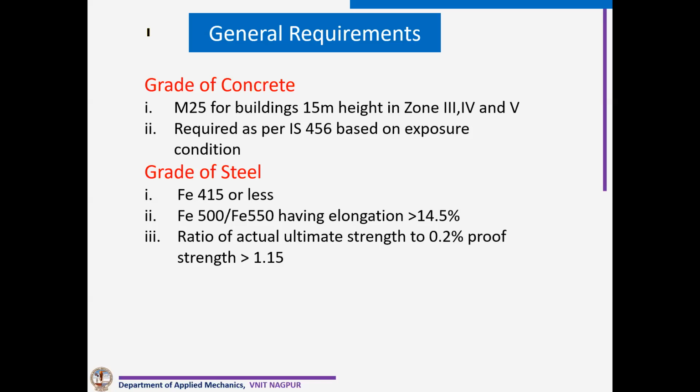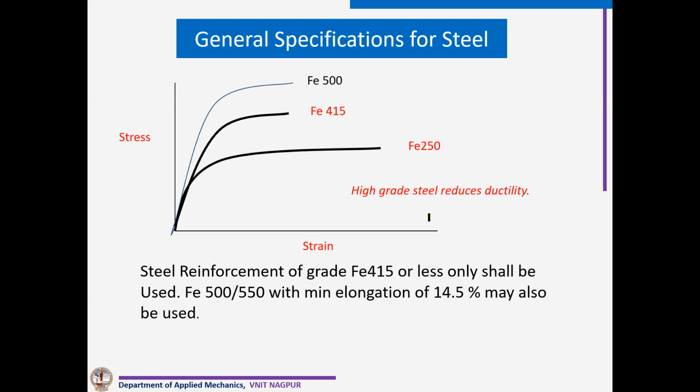See, the more the elongation, the more the ductility. Fe500 and 550 steel also can be adopted provided the elongation is more than 14.5%. See, this is the stress, and you can see the elongation also.